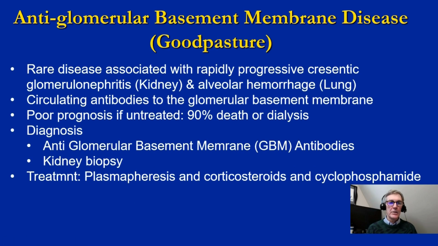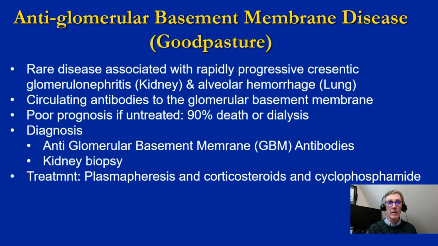Lastly, I'd like to mention anti-glomerular basement membrane disease or Goodpasture disease. And this is just a nod to this. Basically, this is a very rare condition associated with very rapidly progressive crescentic glomerulonephritis and then alveolar hemorrhage or bleeding from the lungs.